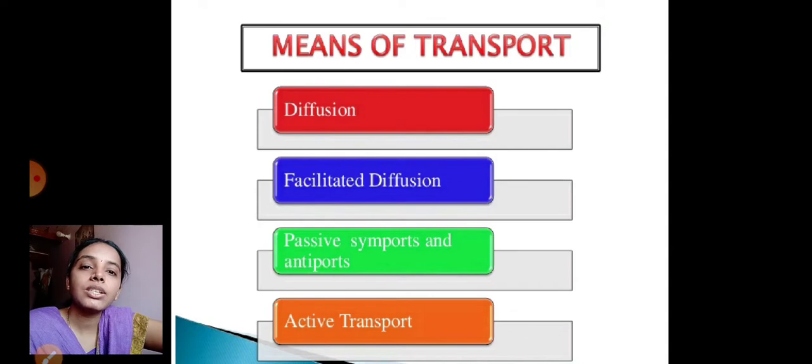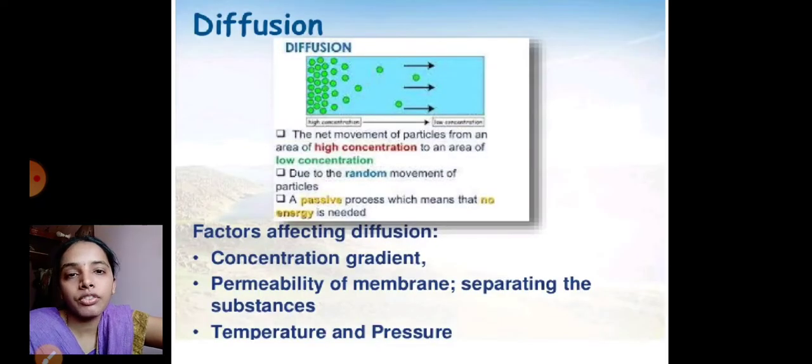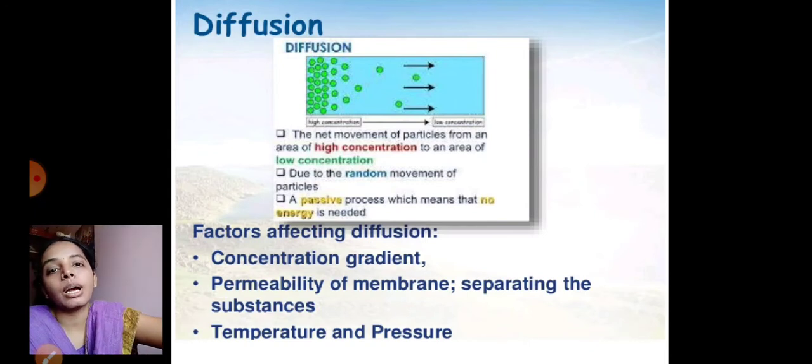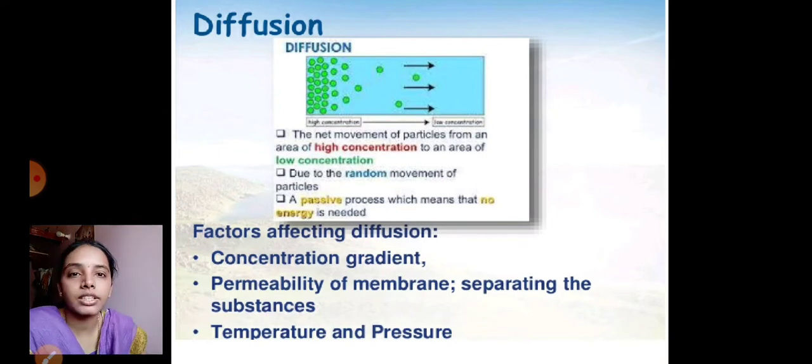So here, in the means of transport in plants, the concepts we learn are diffusion, facilitated diffusion, passive symport and antiports, and active transport. So first one, diffusion. So what is meant by diffusion? The movement of molecules from higher concentration gradient to lower concentration gradient.